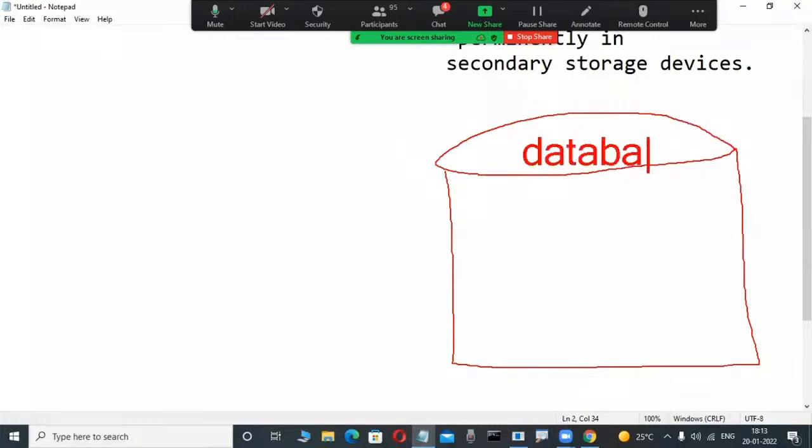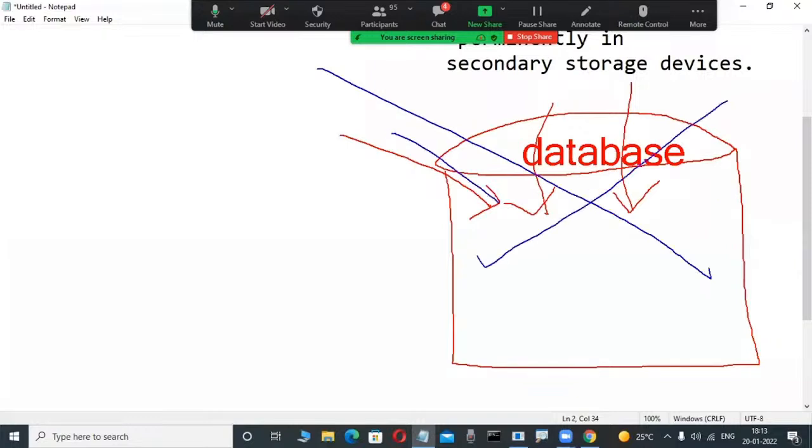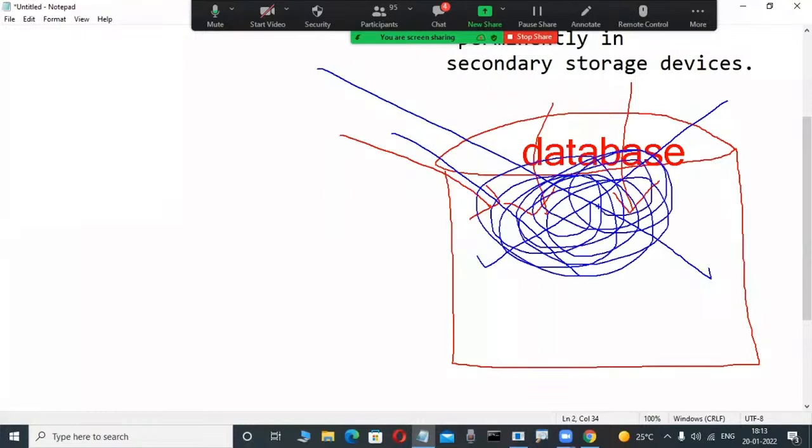Okay, database. In this place we are storing data. Suppose we think we are storing any random collection of data. That is absolutely wrong. Actually, Oracle, SQL Server, DB2, Sybase, Informix, Ingres, Teradata, these types of databases do not store a random collection of data. These databases only store a structured collection of data.